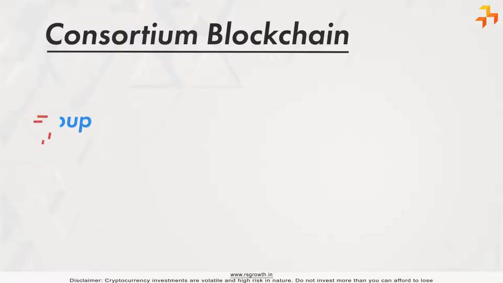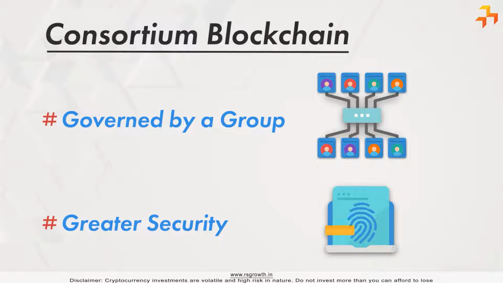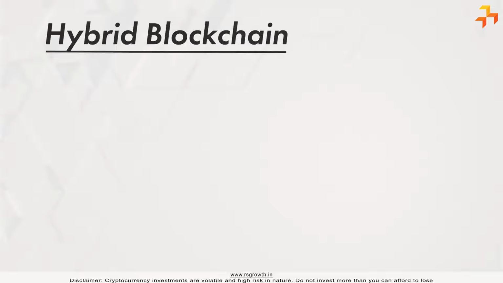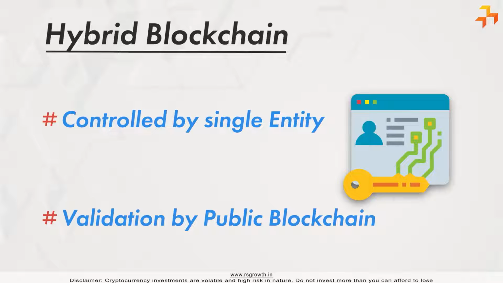Consortium blockchains are permissioned blockchains, governed by a group of organizations, rather than one entity, as in the case of the private blockchain. Consortium blockchains, therefore, enjoy more decentralization than private blockchains, resulting in higher levels of security. Hybrid blockchains are controlled by a single organization, but with a level of oversight performed by the public blockchain, which is required to perform certain transaction validations.